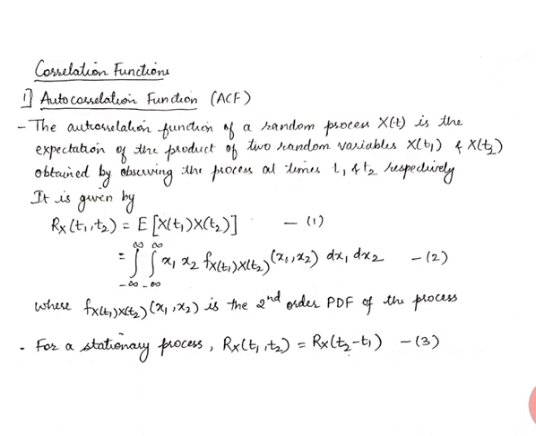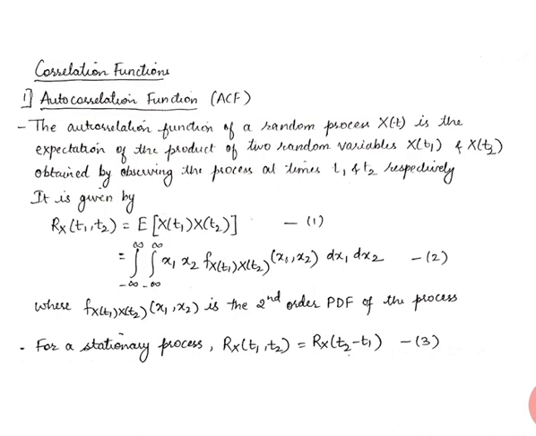Autocorrelation is nothing but finding out the similarity of a signal with itself, that is, it might be the signal with a time shifted version of itself. Cross correlation means finding out the similarity between two different signals. First we will see what the autocorrelation function is, in short called the ACF. The autocorrelation function finds out the similarity of a signal with a time shifted version of itself.